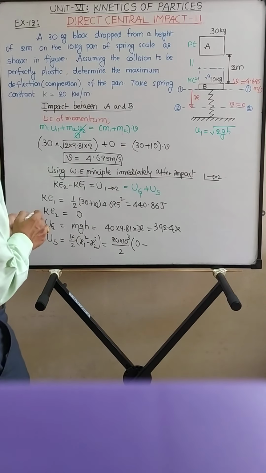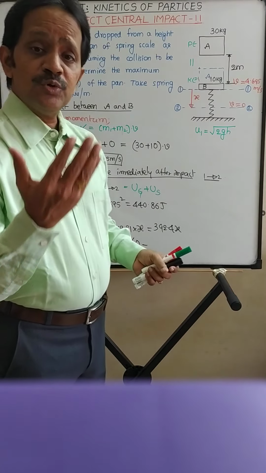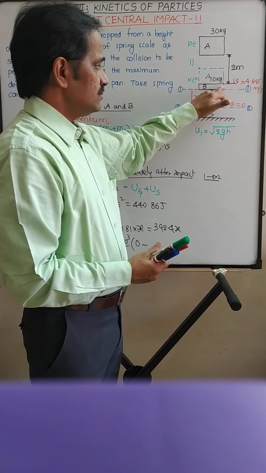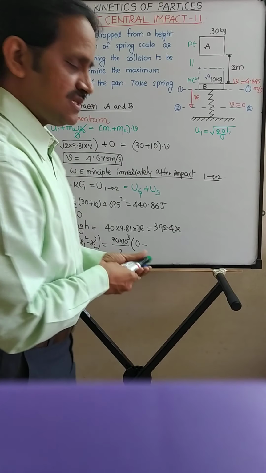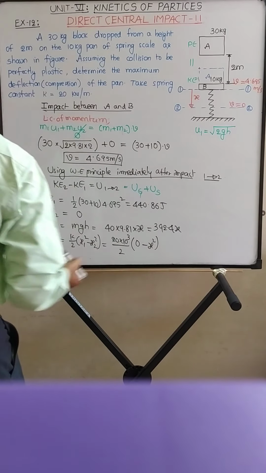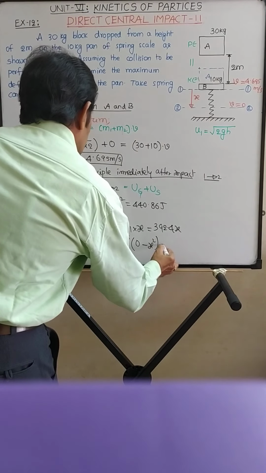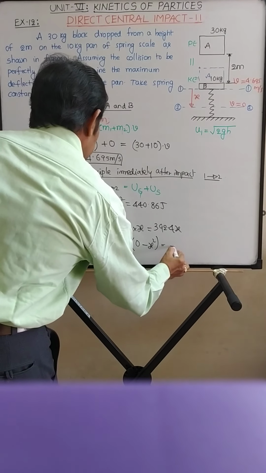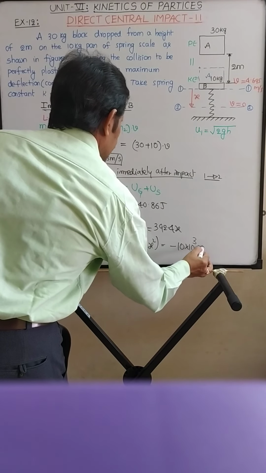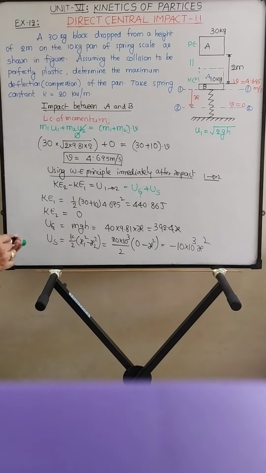Minus x2, the deformation of the spring in position 2. When the blocks have reached position 2, deformation is x, so x2 is equal to x. So this gives you minus 10 into 10 raised to 3 x square.